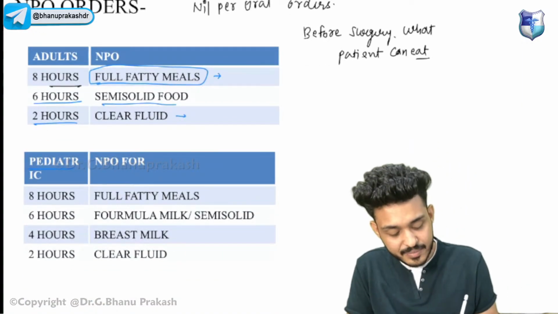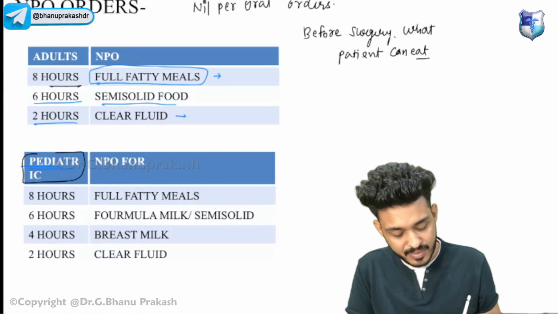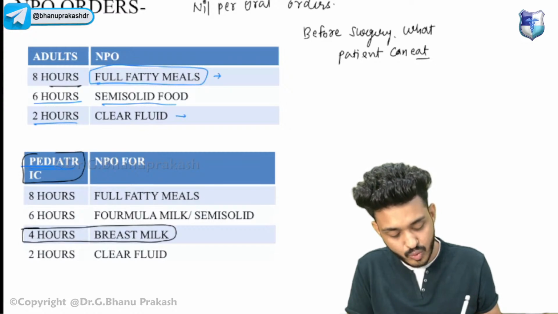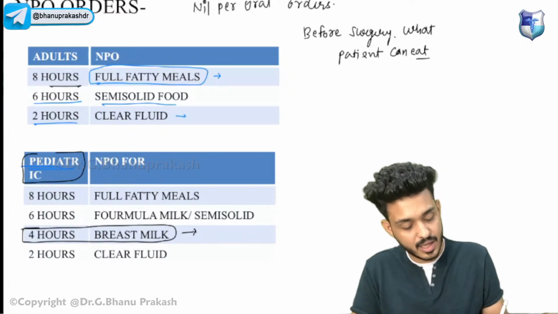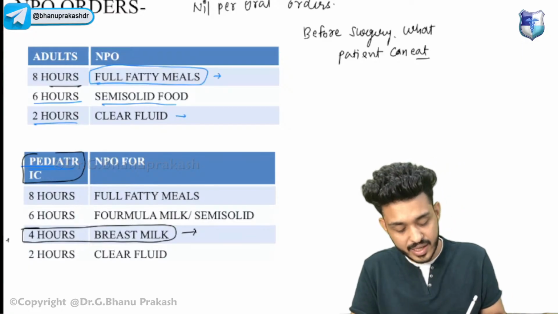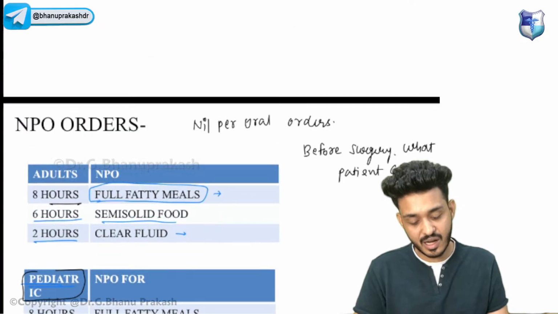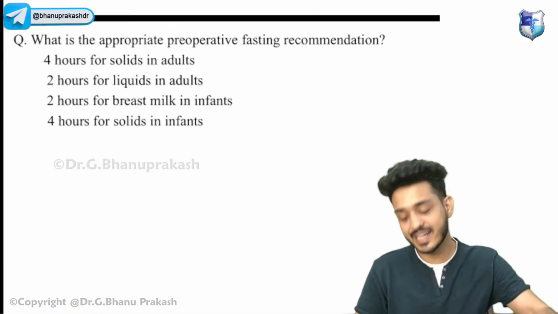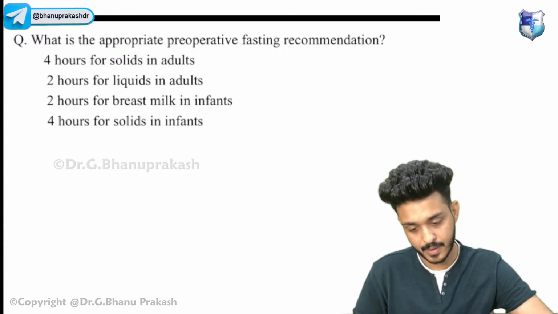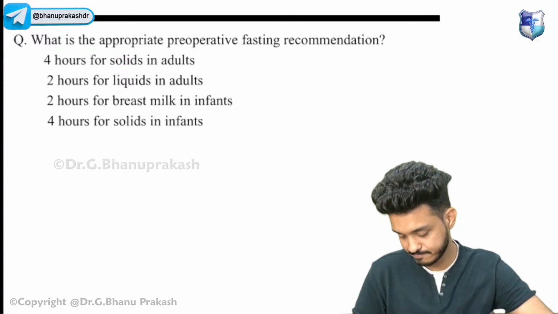In the pediatric patient, the same thing applies, but you have to remember this particular thing: 4 hours before surgery, you can have breast milk. So according to this, what is the pre-operative fasting recommendation? What is our answer?